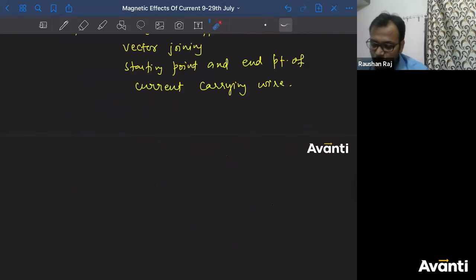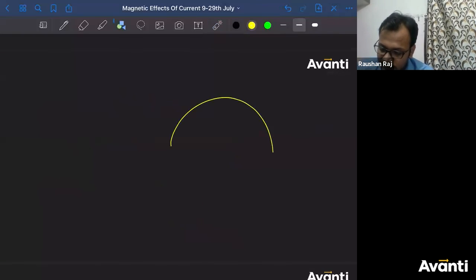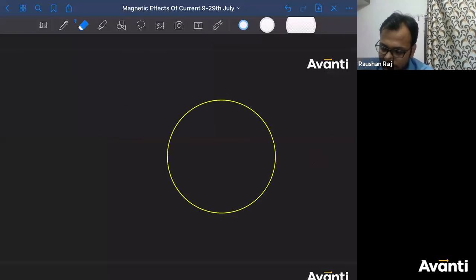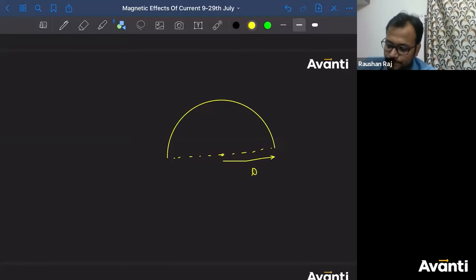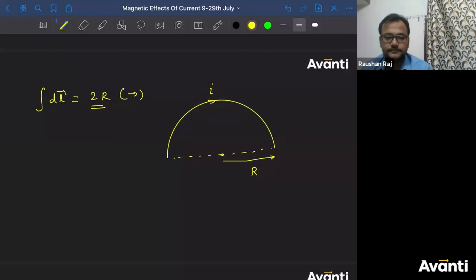If you're having a semicircle, bolo bachcha log, if you're having, let's say, a semicircle like this, and the radius of this is capital R, tell me, if current is flowing in this direction, what will be the integral dL here? Integral dL here is 2R. What will be the direction? Towards right. Got it?